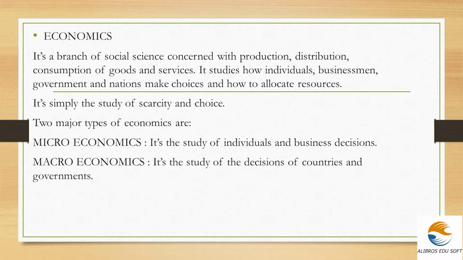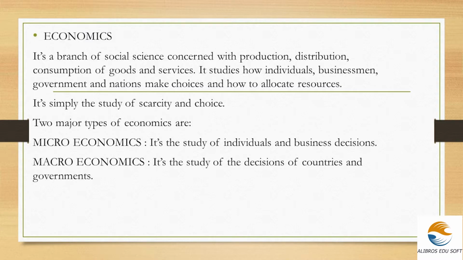The next is the branches of economics. There are two branches, or two types. The major types of economics are microeconomics and macroeconomics. Microeconomics is a small branch, a study of individual and business decisions. It deals only with the perspective of a particular individual. Macroeconomics is a study of the decisions of countries and governments, which means it has a wider perspective compared with microeconomics. Macroeconomics is a very wide topic, consisting not of an individual perspective but a wider perspective of nations and governments.